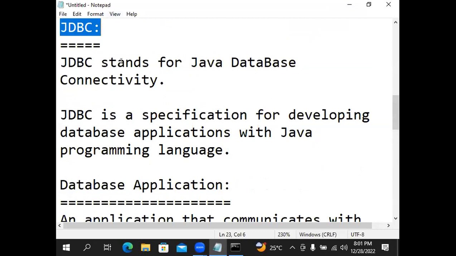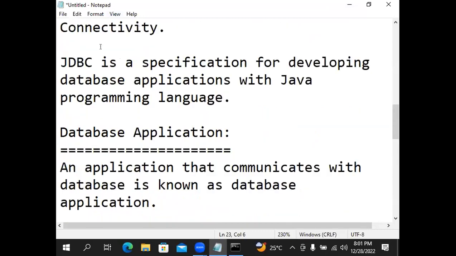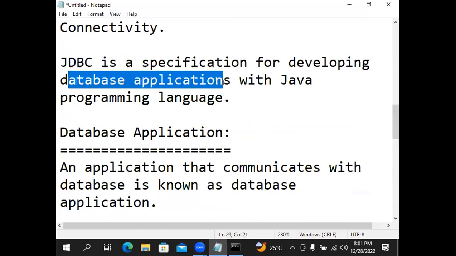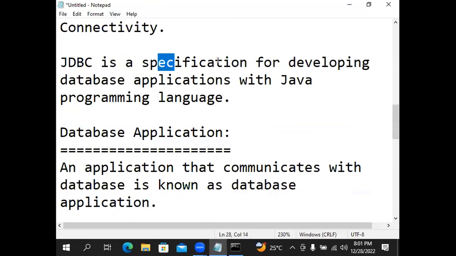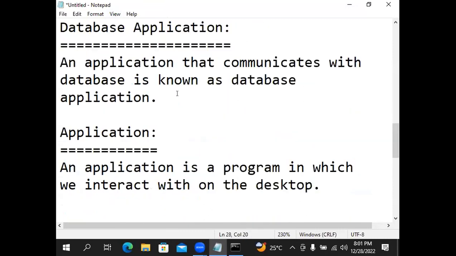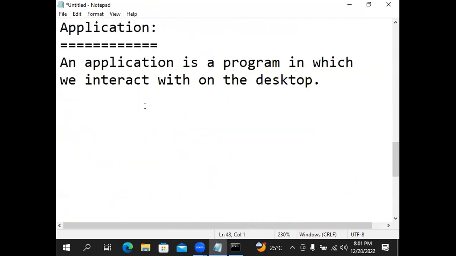So database applications you can build with JDBC. Now, what is specification? I'll explain. First, this one you'll see, database related. Next, database. Note down.